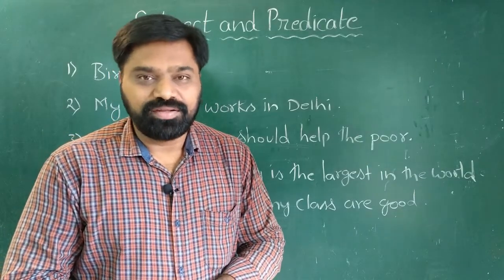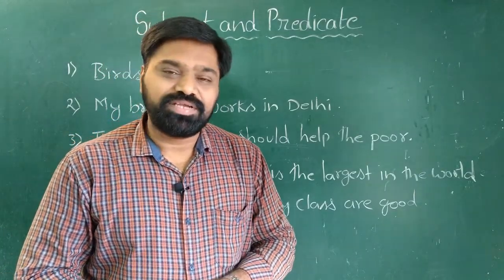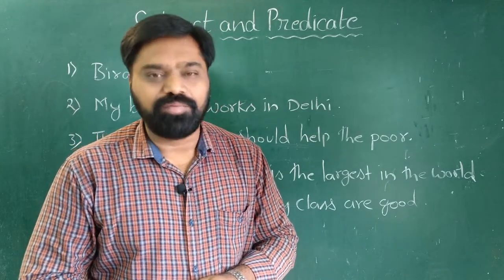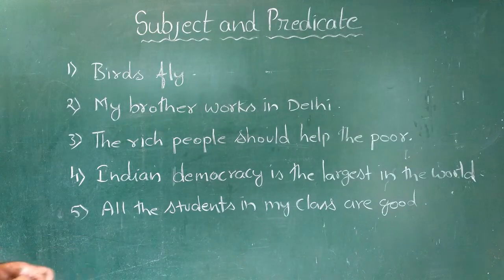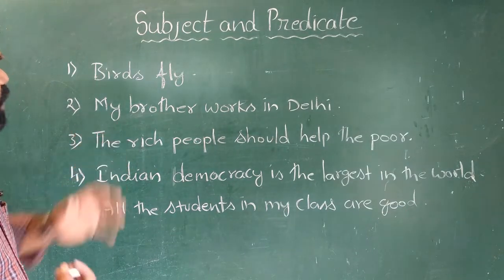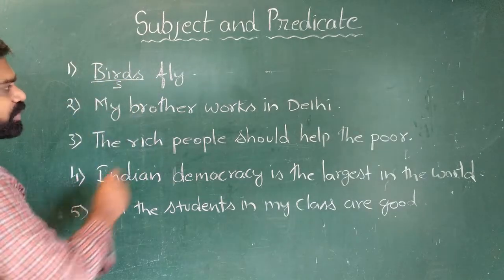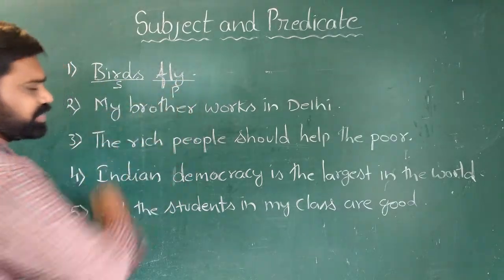Students, here I have taken some more examples, and let us try to understand much more about the subject and predicate. Now look at these examples. Birds fly. In this sentence, birds is the subject and fly is predicate.